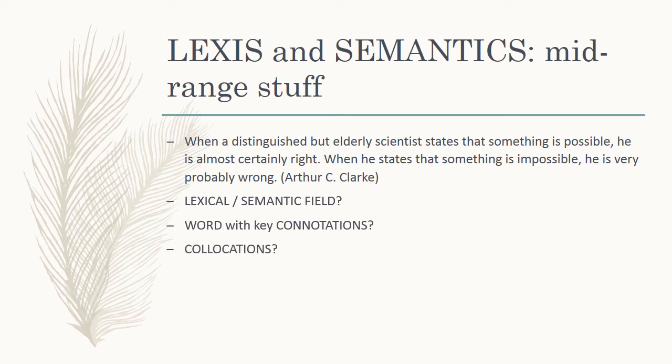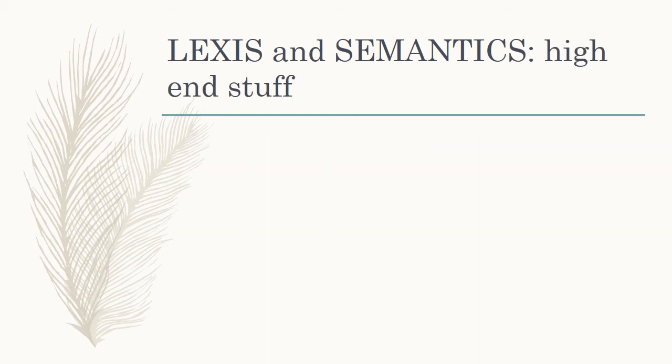Collocations are words that traditionally go together, like fish and chips. So I think really you can say distinguished but elderly. That's nearly a collocation. There's something collocative there, but again, not an awful lot we can do with this one. Onto the high-end stuff then, the much more important high-end analysis of Lexis and Semantics.